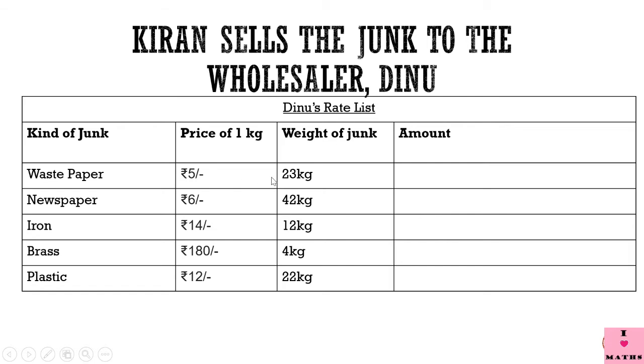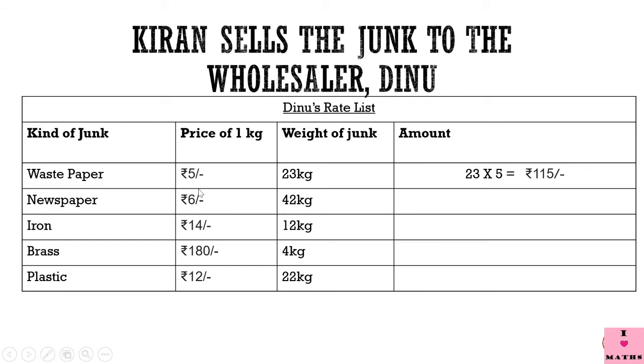So if Kiran has to sell 23 kilograms of waste paper, the amount which Dinu will pay to Kiran, we can calculate by multiplying 23 by 5. So 23 multiplied by 5 is equal to rupees 115. So Kiran would get rupees 115 for 23 kilograms of waste paper. Same way, children,